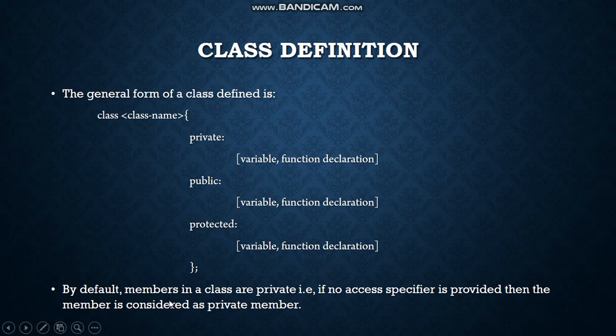By default, members in the class are private. That is, if no access specifier is provided, then the member is considered to be private. So if we do not write private or any public specification, then automatically it will consider private as its part. So by default we consider the class access specifier, that is private.